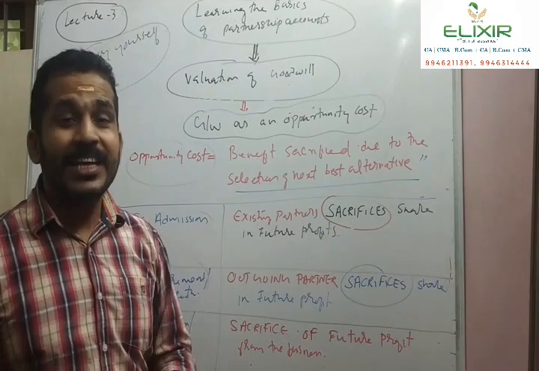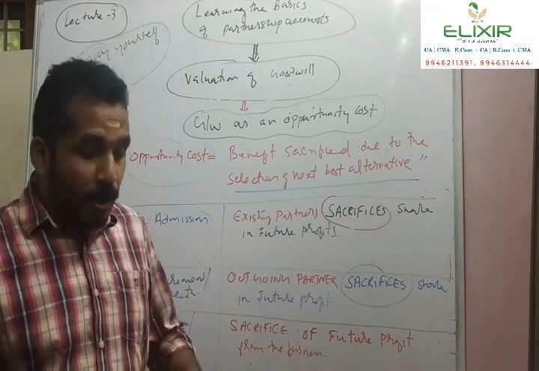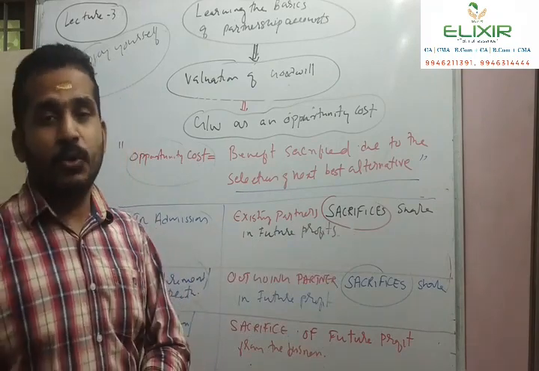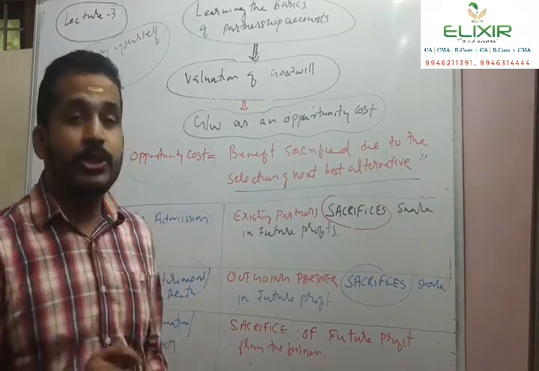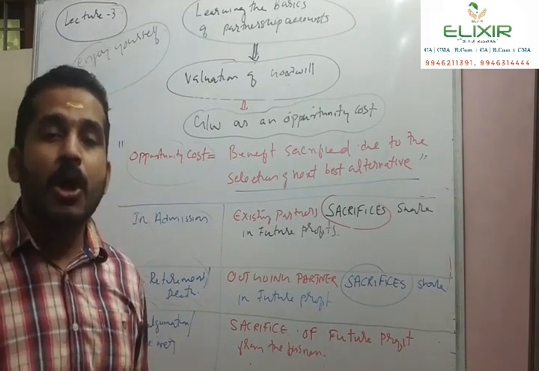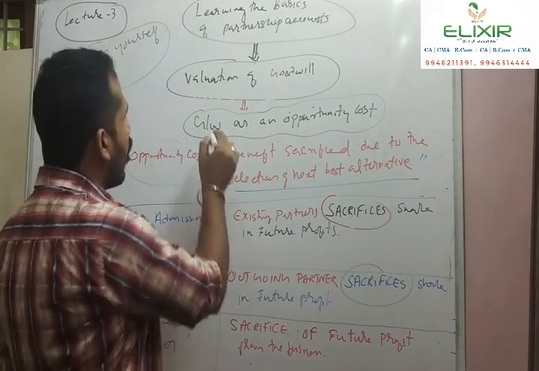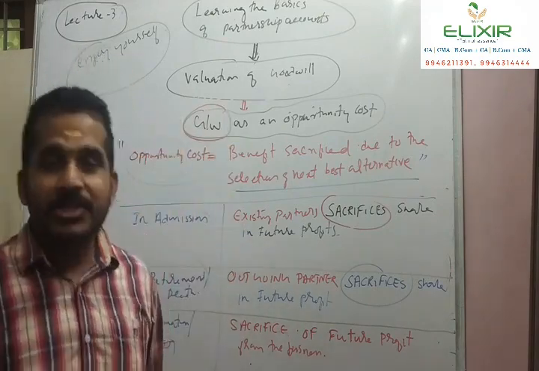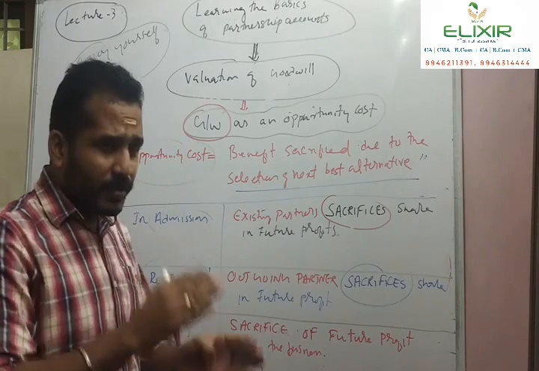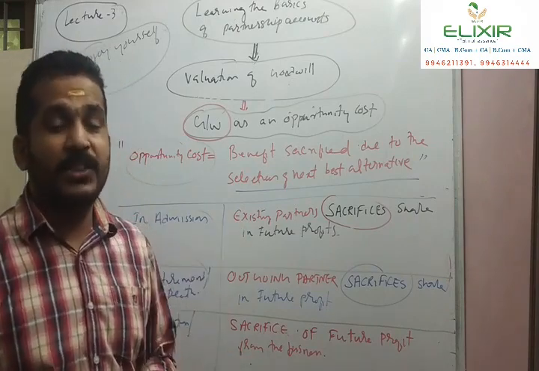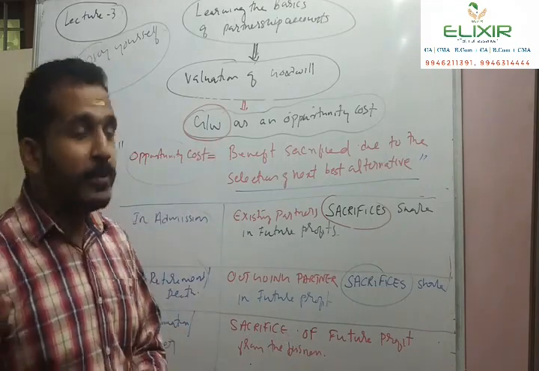And for this sacrifice, the incoming partner should compensate. And how does this sacrifice occur? Because of the change in the profit sharing ratio. If the new profit sharing ratio is less than the old ratio, then the incoming partner should compensate to make good the loss of the existing partner. And this compensation takes the form of goodwill, and this compensation is called goodwill in the process of admission. So in admission, the amount compensated by the incoming partner for the sacrifice made by the existing partners is termed as goodwill. For this purpose, we should value the goodwill.